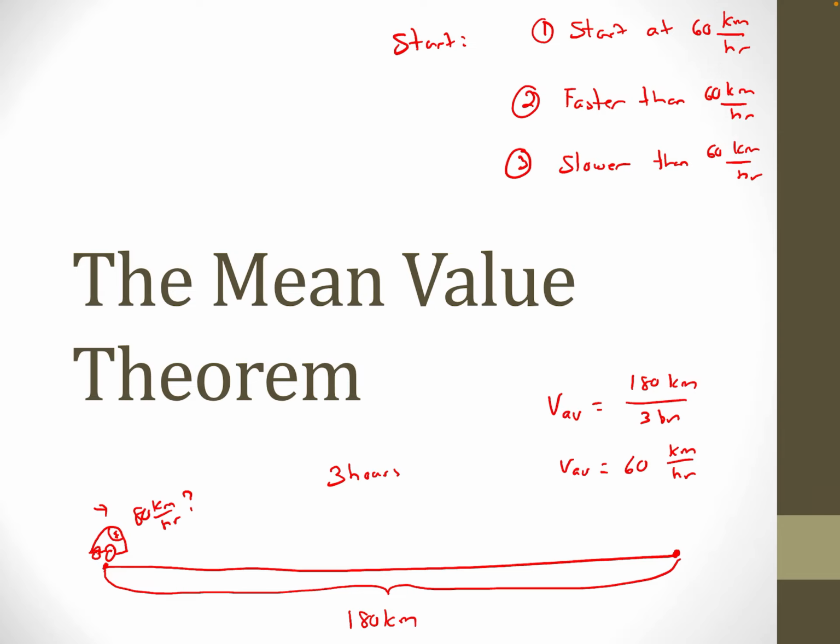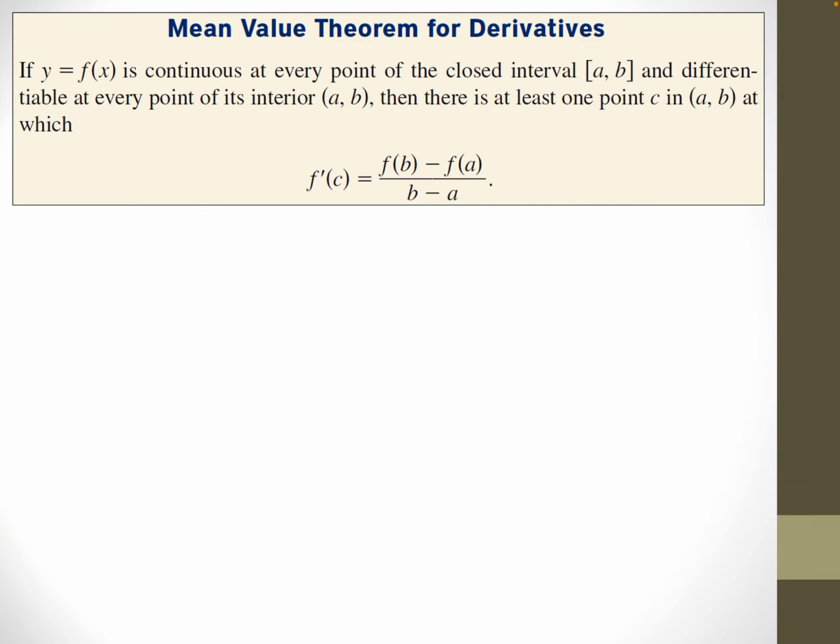Well, let's jump into the technical version of the mean value theorem. And the technical version says if y equals f of x is continuous at every point. That becomes important later. Let's talk about that later, why it has to be continuous. And differentiable on every point on the interior of (a, b). So we've got some interval a to b where it's both continuous and differentiable. Those are important qualifications. The mean value theorem can fail, and I'll talk about that in a later slide, how it can fail. But if it's continuous and differentiable, then there's at least one point in there where the derivative is equal to the average.